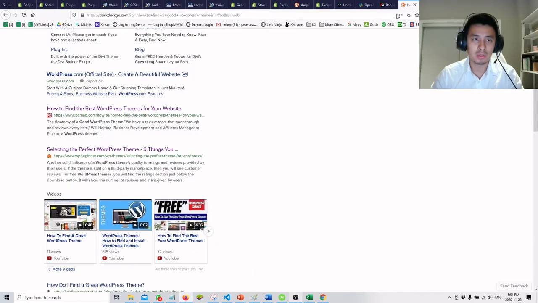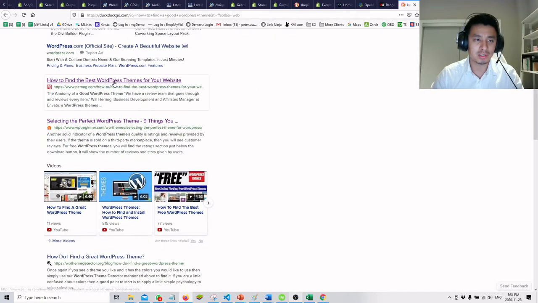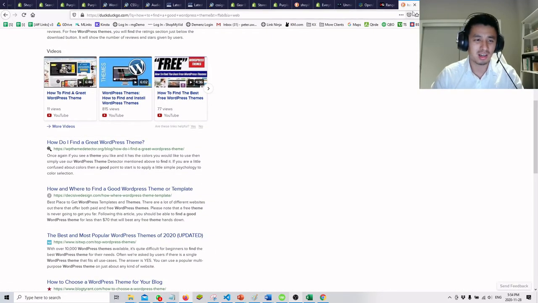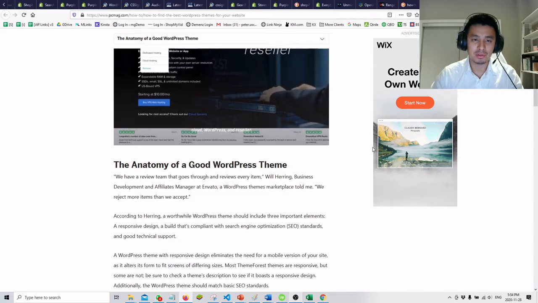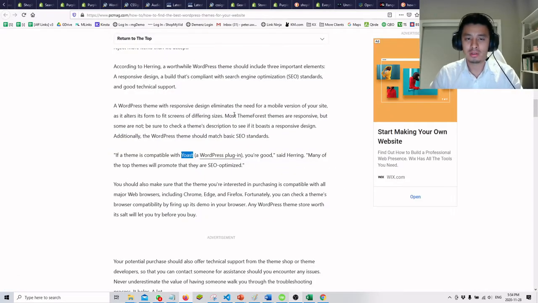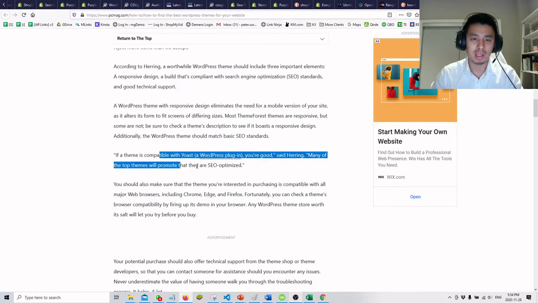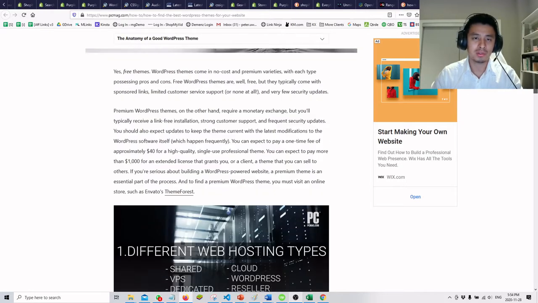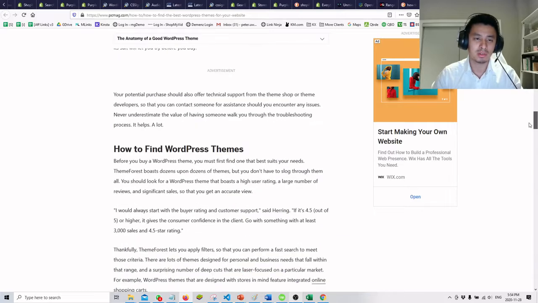And then if you Google how to find a good WordPress theme, you get really high level or sponsored advice. I mean, they're talking about adding Yoast. Yoast is not always a great answer, and it's not great for speed. Yoast is a plugin, it's not even a theme, so I don't know what these guys are talking about.